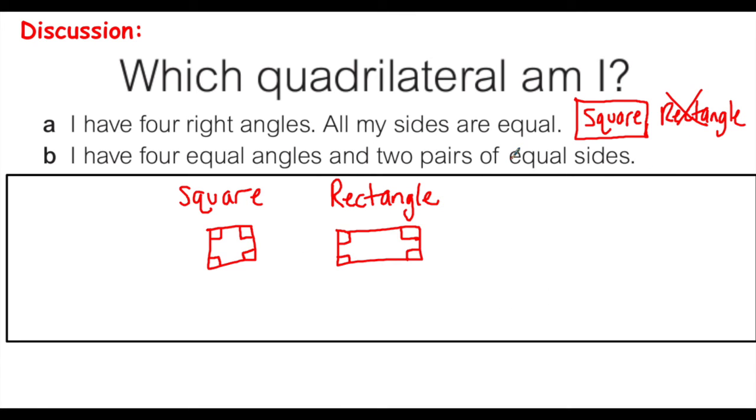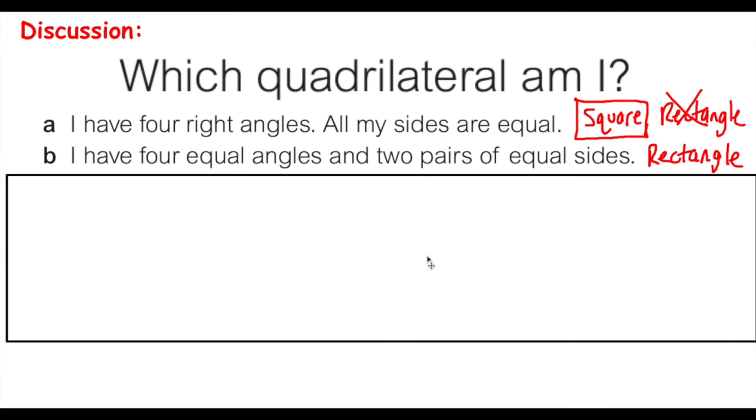And two pairs of equal sides. Do you notice how in a rectangle, I have one pair of equal sides here, and then I would have a second pair of equal sides here. So therefore, this is a rectangle. So I hope you put rectangle. If you got that correct, well done. If not, let's try another one.